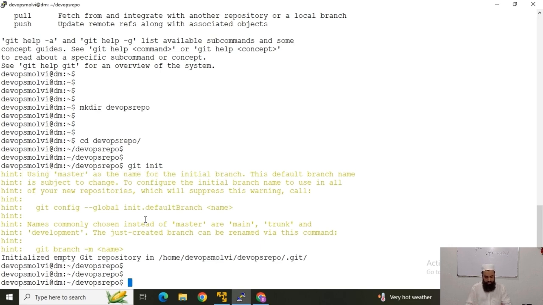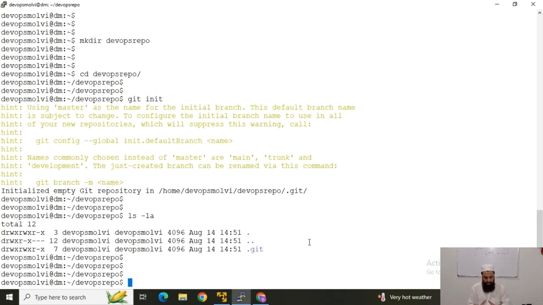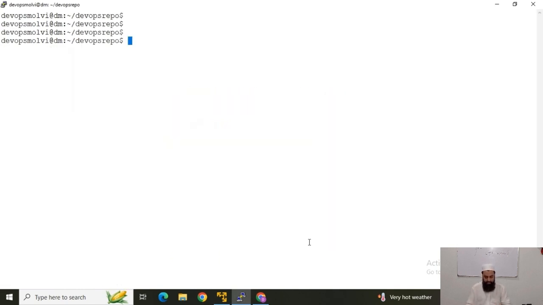Now we can see the hidden .git folder here. Guys, it is the database of Git. It contains everything regarding our repository. When we initialize an empty repository using the git init command, this .git folder is created in the same repository, and now we are able to run Git commands, commit, and change and modify our files. So we have that repository initialized.